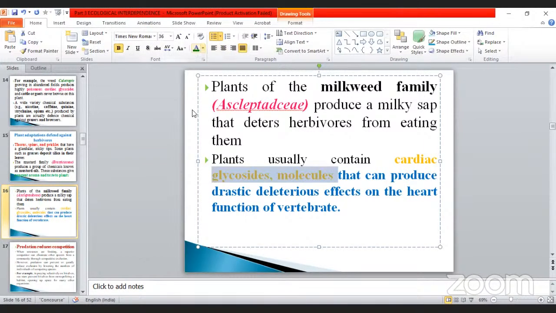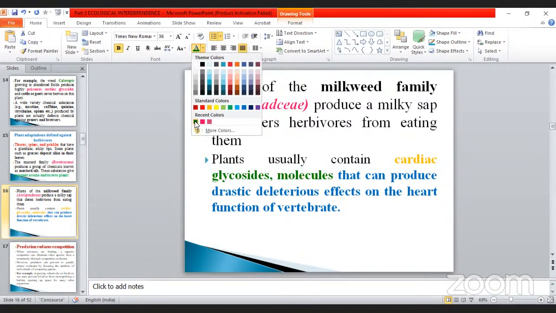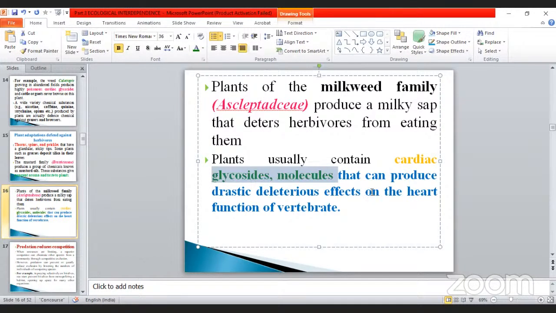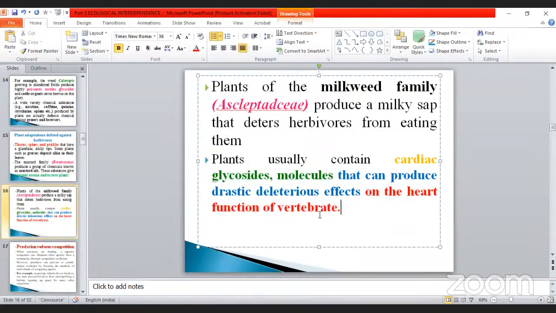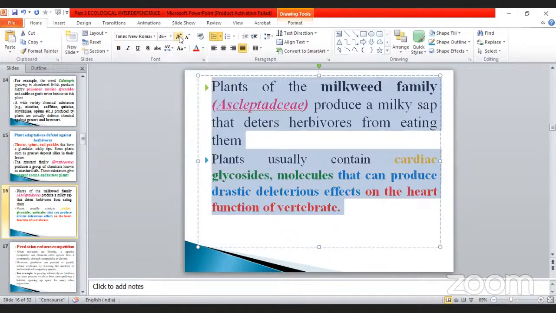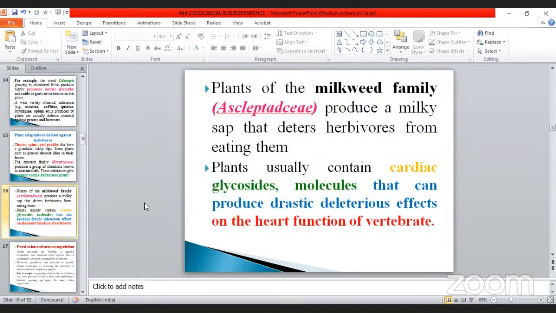Okay, my dear, already we discussed this part. Glycoside molecules, what happens? They act upon the heart and cause dysfunction like that. So some of the animals will not take this type of plant. Okay, these are the adaptations of the plant.